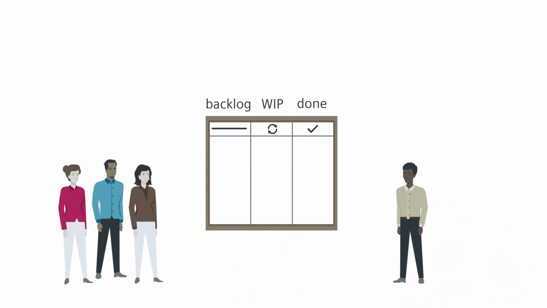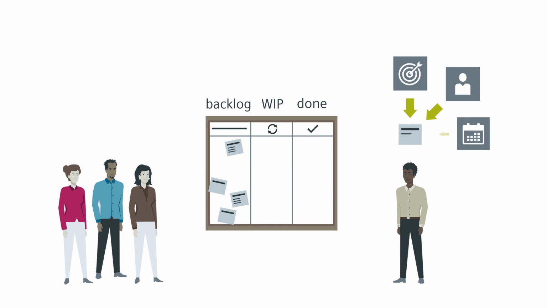Stephen and his colleagues write these down on Post-its and jointly rank them in the first column. Whenever Stephen adds a new task, he starts by describing its concrete objective, the definition of done. On each Post-it, the employees also specify the person responsible and set a target deadline when necessary.